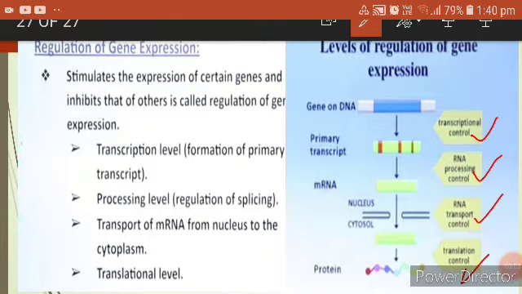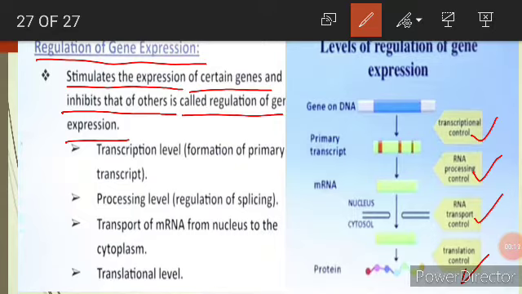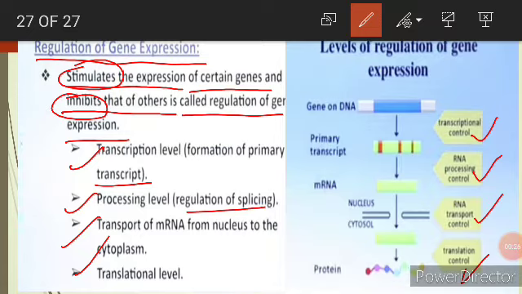Now, regulation of gene expression, which stimulates the expression of certain genes and inhibits that of others, is called regulation of gene expression. So the expression of some genes is stimulated, whereas the expression of other genes is inhibited, and that takes place at different levels. That is the transcriptional level, where the primary transcript is formed, then the processing level, the regulation of splicing.